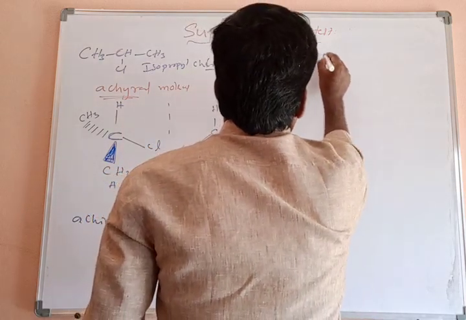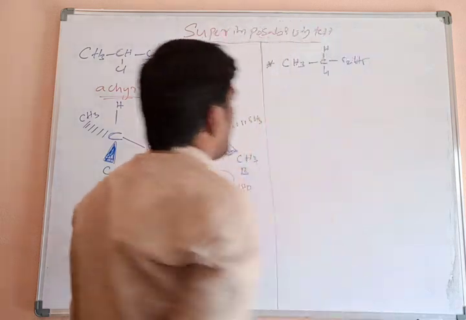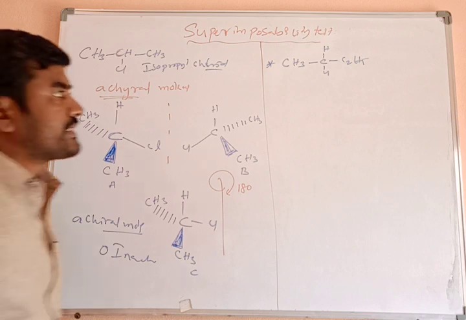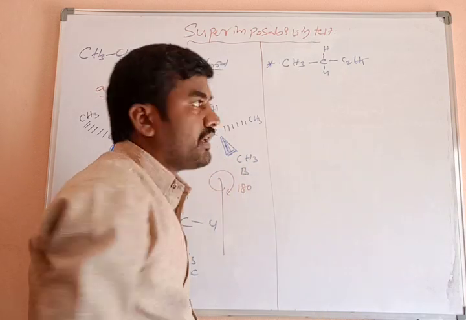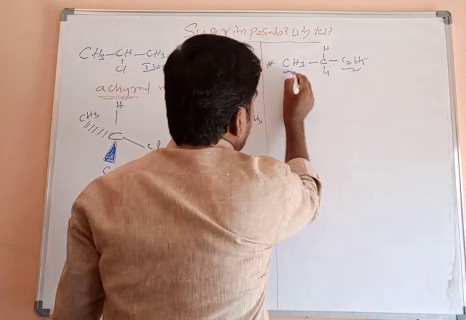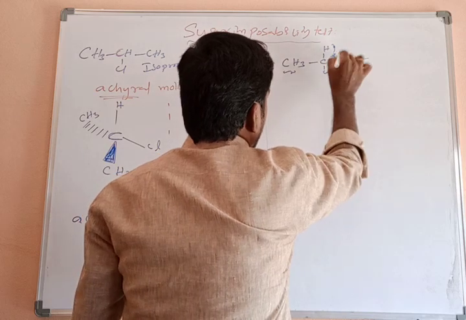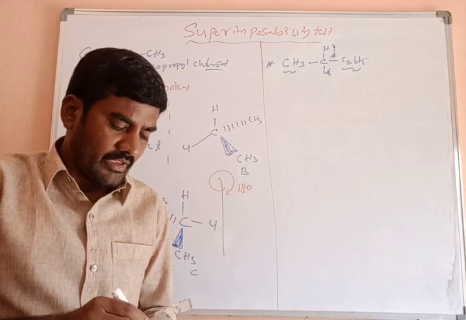CH3-CH(Cl)-C2H5. The name of this compound is secondary butyl chloride. In secondary butyl chloride, the chlorine atom is present on the secondary carbon, the second carbon. The right side has an ethyl group and the left side has a methyl group. One substituent is hydrogen and one is a chlorine atom. So it is a chiral center, and the molecule is a chiral molecule.